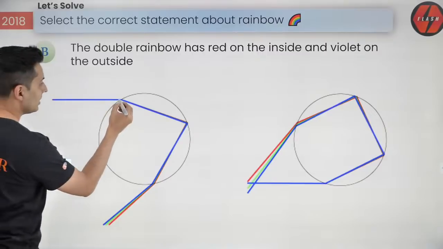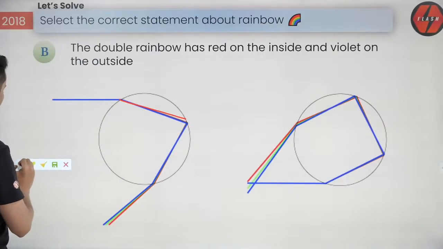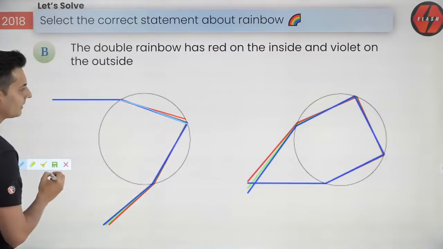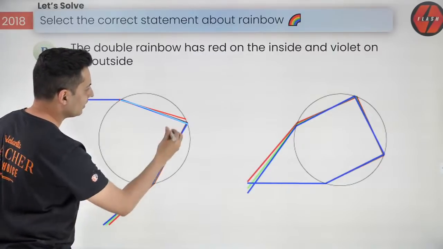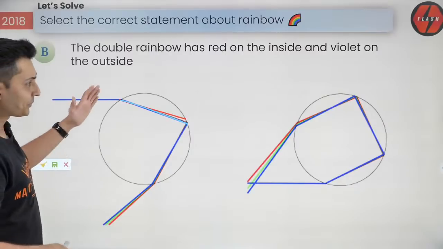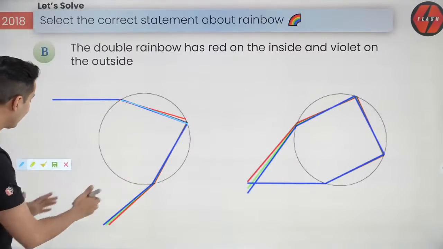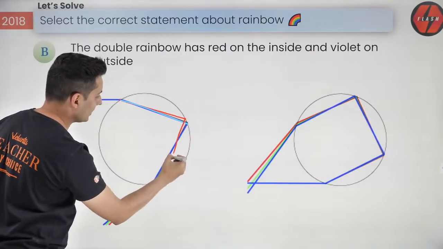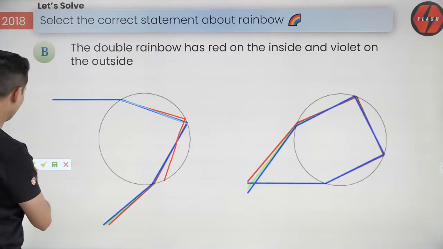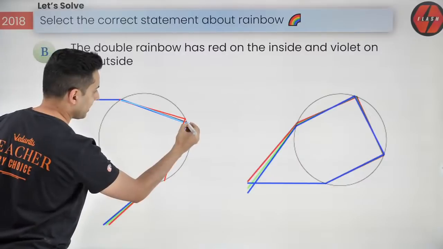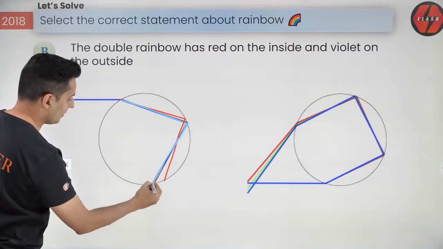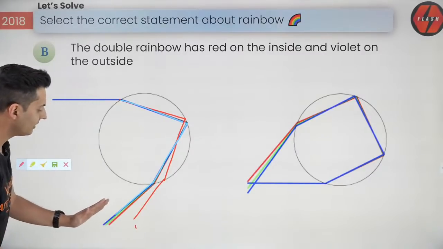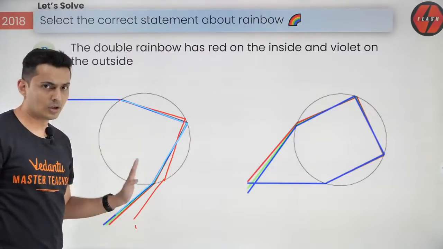Because of which you will see probably the red light going there, and maybe the blue light now over here. It's slightly difficult, but this is a blue light. Because of that, what you will see, guys, once it gets reflected internally over here, it goes something like this, and it goes something like this. Once it comes out from here, you will see that the red is over here, the violet is on the top. So violet is on the top, red is below. That is your usual scenario.